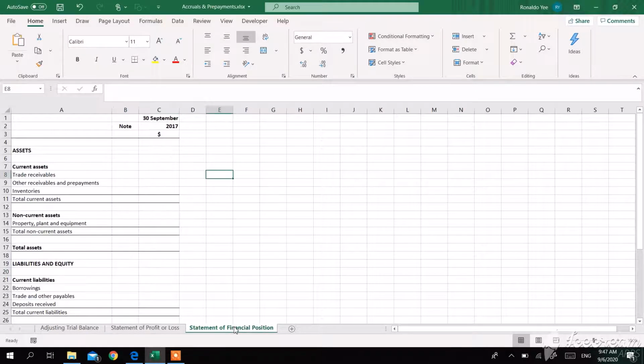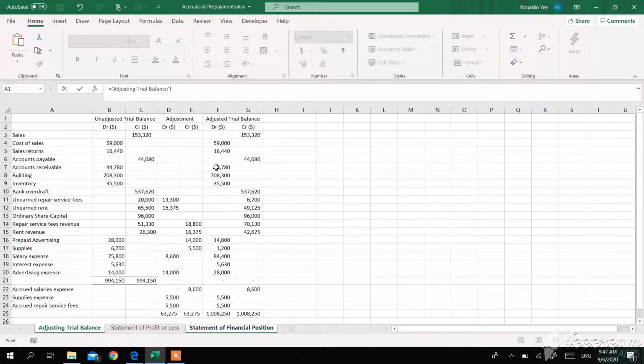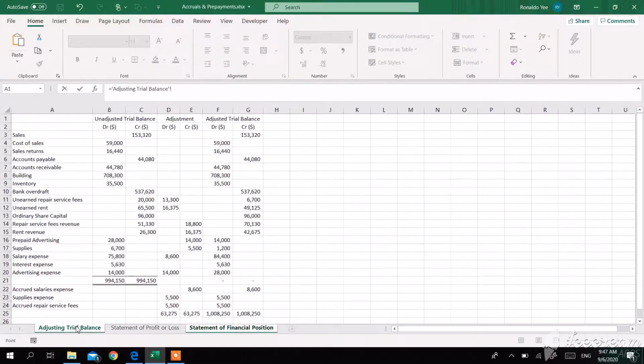Now let's move on to the statement of financial position. Again, this is the rough format of how the statement of financial position looks like. We start with the current assets, trade receivable. Where's our trade receivable? Okay, here it is. And other receivable and prepayment. We have a couple of other receivable and prepayment as we calculated earlier on.